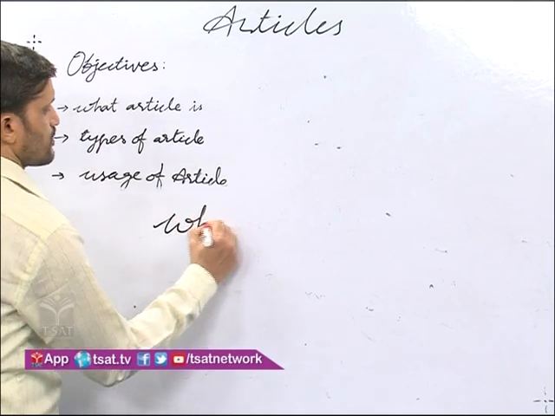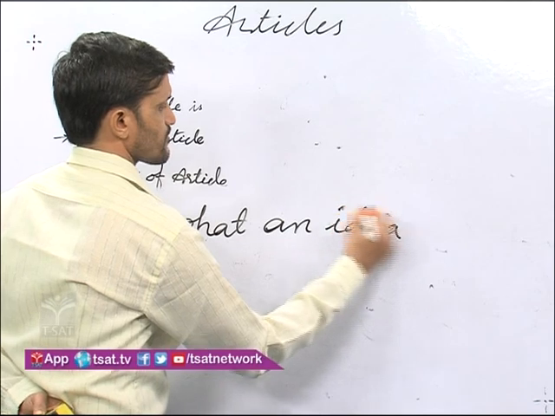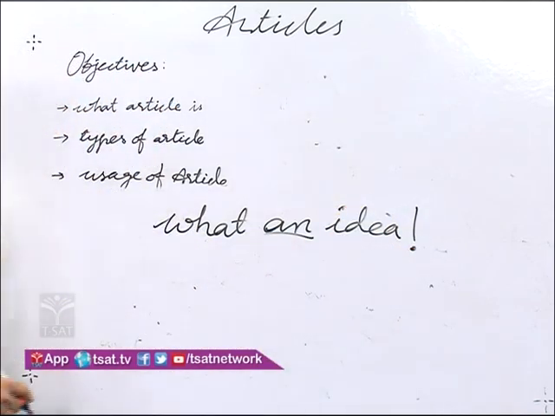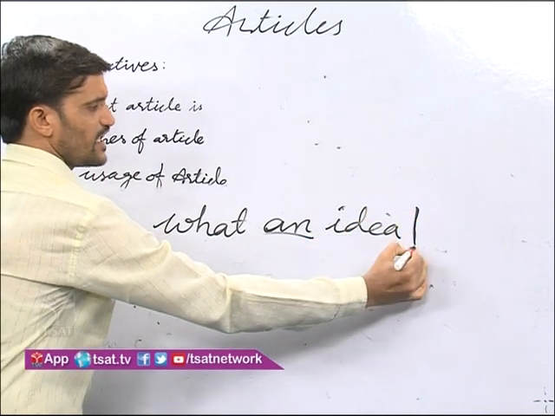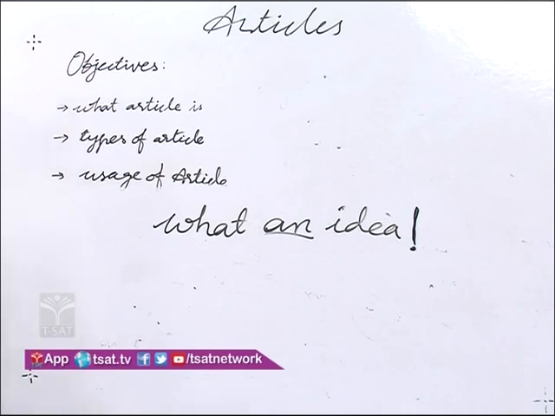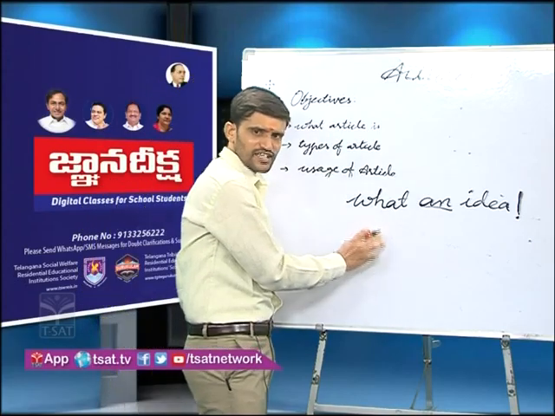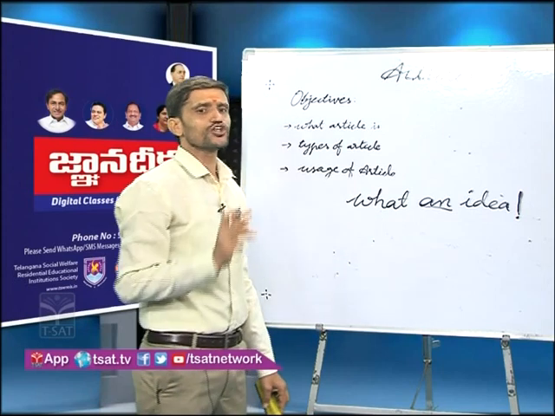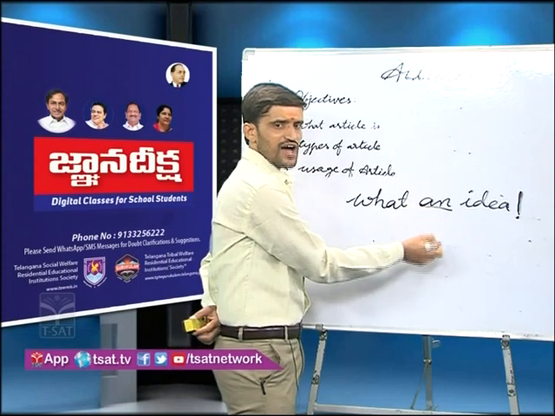What an idea. Here there is an exclamation mark, so it is an exclamatory sentence. In an exclamatory sentence, before a singular countable noun, we should use a or an.